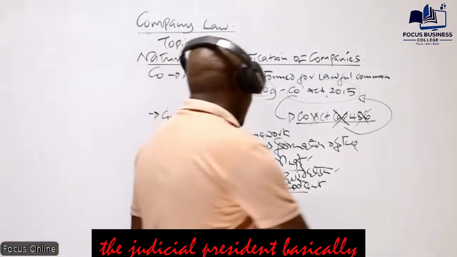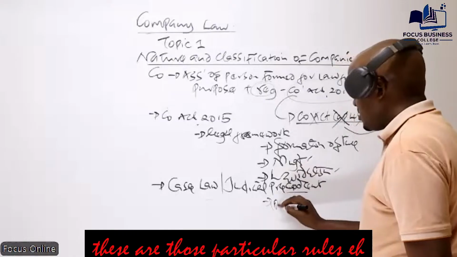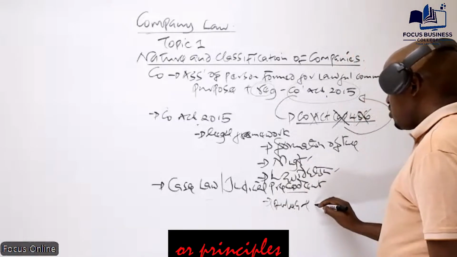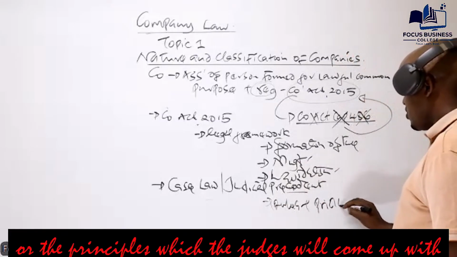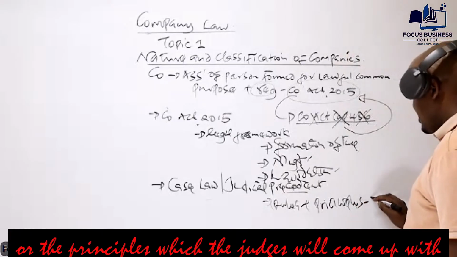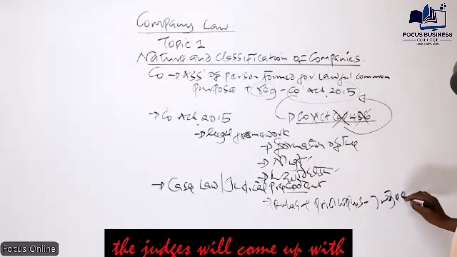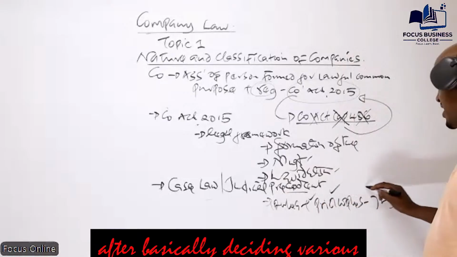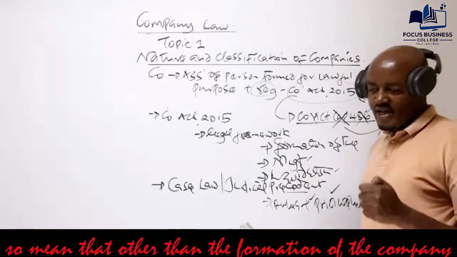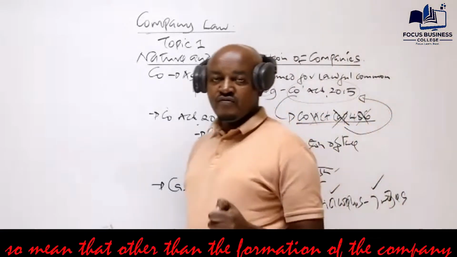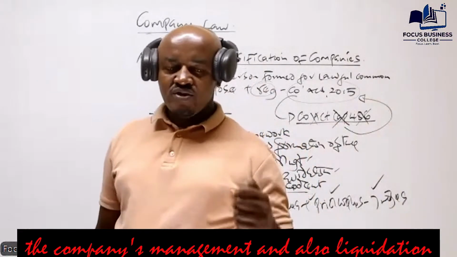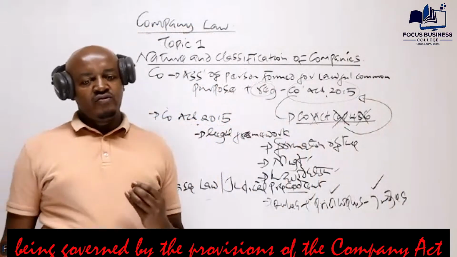The parent company prepares financial statements using the Kenyan rules, and the subsidiary uses the Rwandan rules. It is obvious that if you are preparing the group accounts, there is no way you can do it directly. The judges will come up with rules after deciding various cases on revenue and expenses. So, other than the formation of the company, the company's management and liquidation being governed by the provisions of the companies act of the parent,